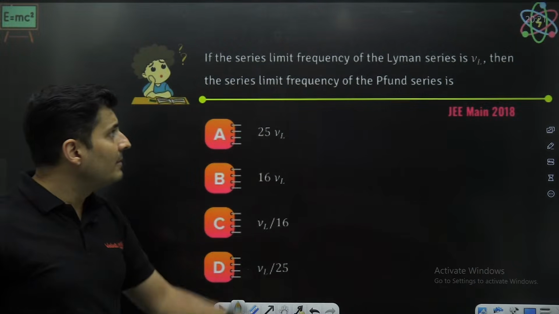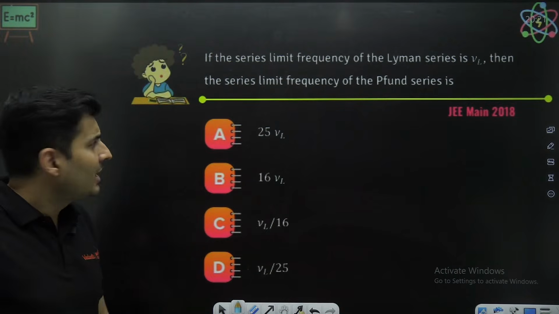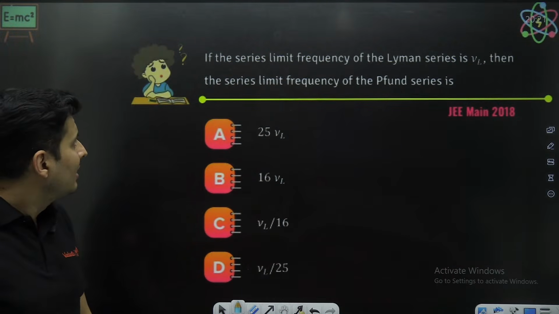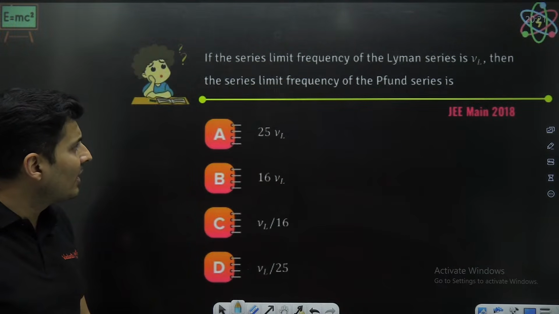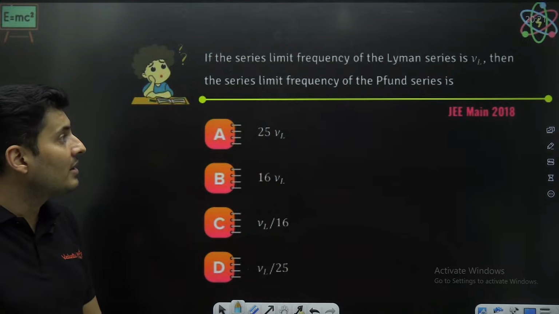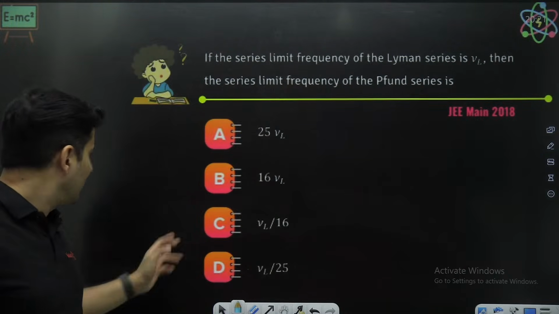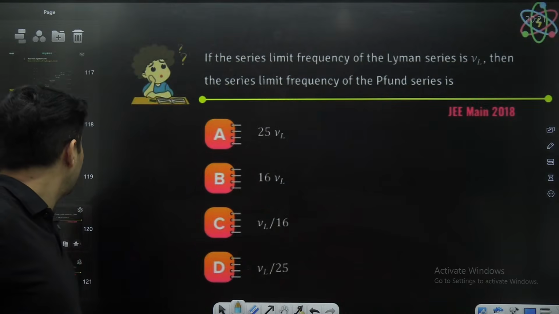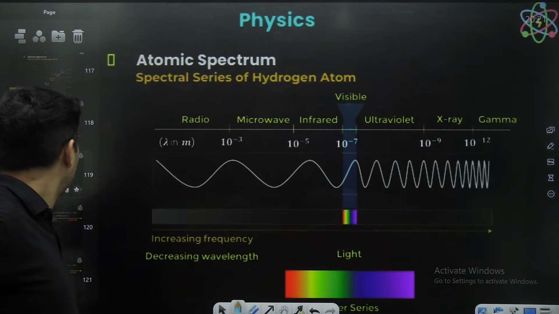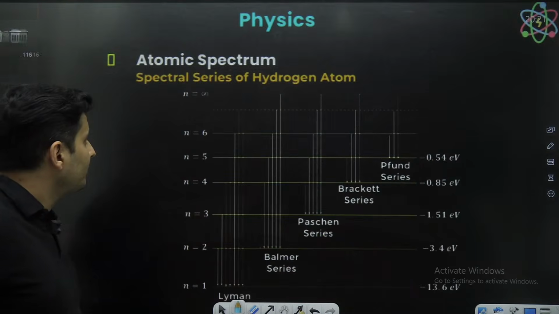If the series limit frequency of Lyman is nu L, then the series limit frequency for Pfund series is how much? Okay, that's the question. Let's think about it. So I just gave you those lines just some time back. Where is it? Here.